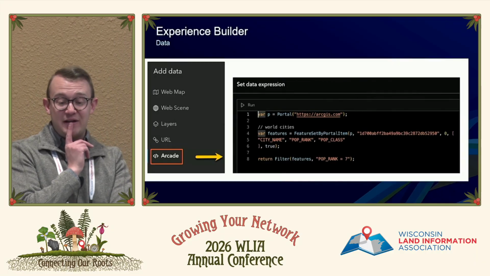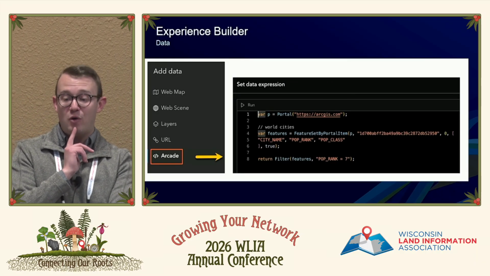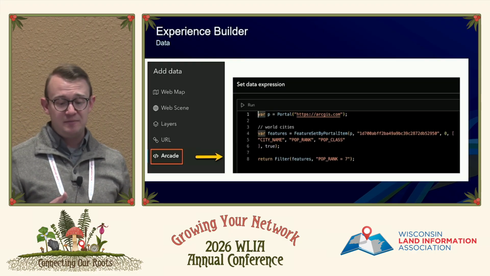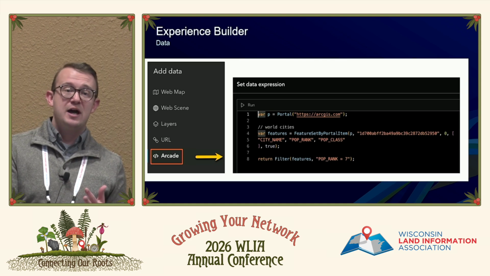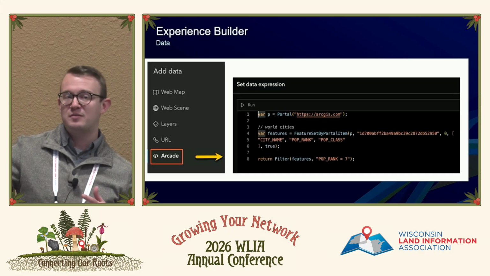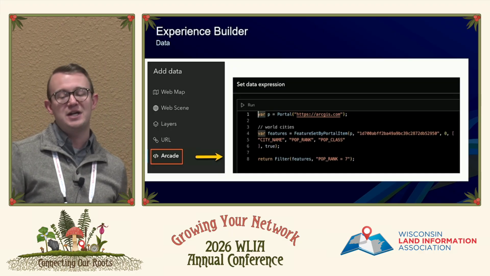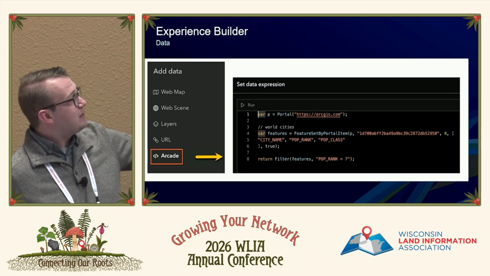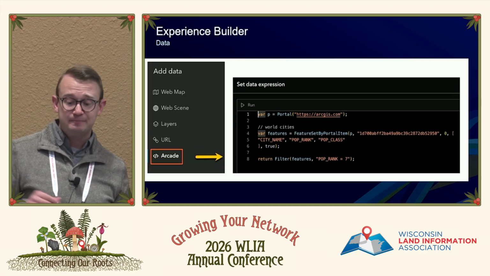And the last one that I want to talk about within Experience Builder is being able to add data from outside organizations. So this code snippet here, what is it doing? On one hand, I'm assigning a variable. That variable is going to be my portal. So maybe this is something I'm pulling from a state, maybe it's a vendor that I'm working with, maybe it's one of my municipalities. I don't have a partner collaboration set up. I don't want to bring their data into my map. And then I'm setting a variable: what feature service do I want to find within that portal? So that's the item ID.